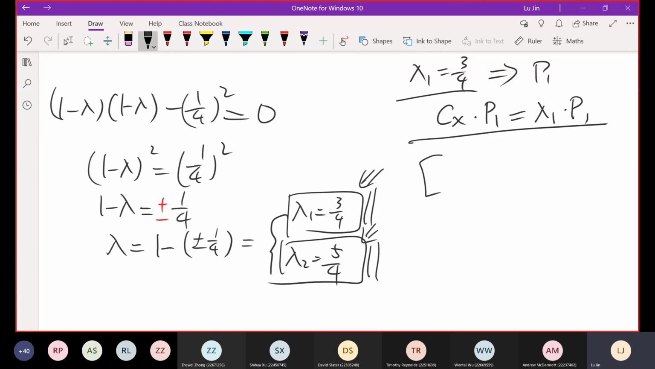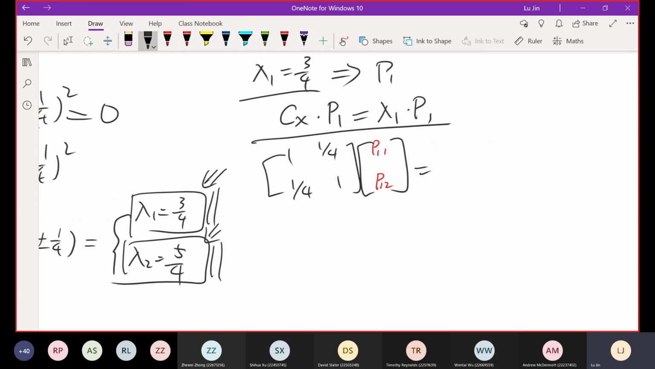The next step is to put all the conditions in. Cx is 1 over 4, 1 over 4. But for P1, I don't know the value, so we need to construct this vector. Let's give this P1 vector particular elements inside, P11, P12, equal to lambda 1, which is known, 3 over 4, and then copy it again.